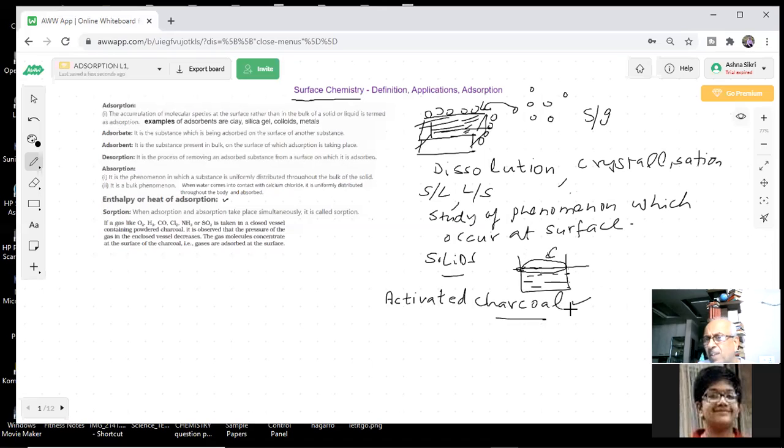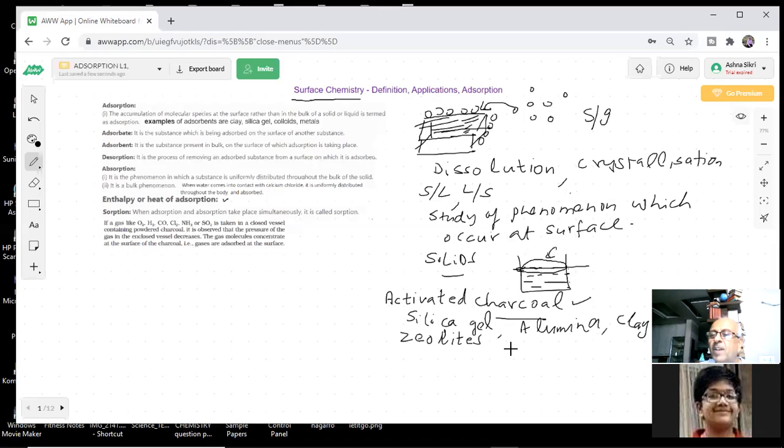So we are aware of this phenomenon. It is not new to us. Charcoal, silica gel, alumina, clay, you have heard about zeolites. These have porous structures. What do they have? Porous structure. They have pores inside them. Those pores can absorb certain molecules on their surface.